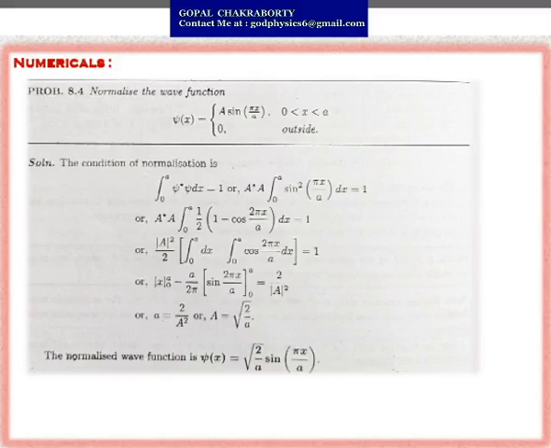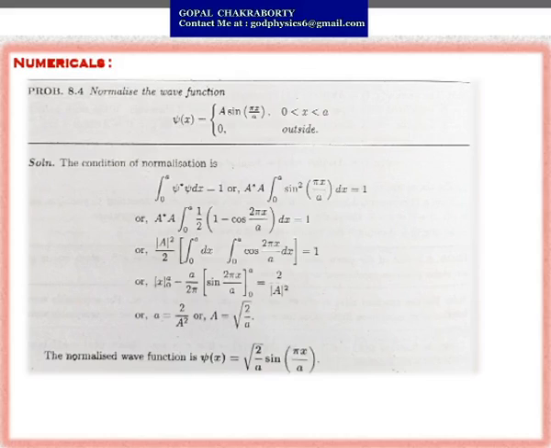So ultimately you will get A squared, integration 0 to a of sin squared(πx/a) dx, equal to 1. Now put the value of sin squared theta, that is half into (1 minus cos 2 theta). So make it A squared, integration 0 to a, half of (1 minus cos(2πx/a)) dx, equal to 1.